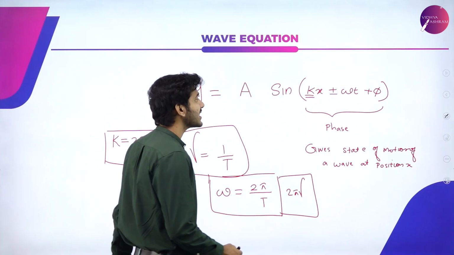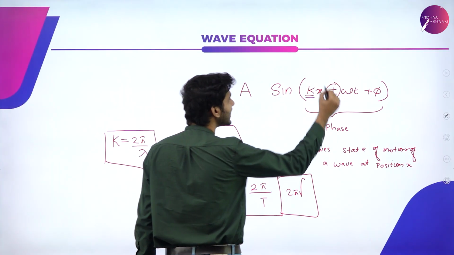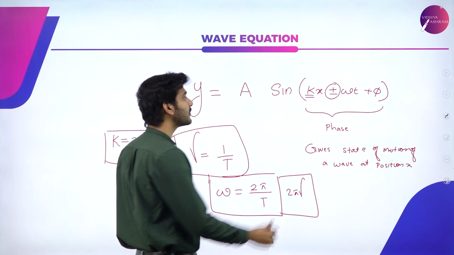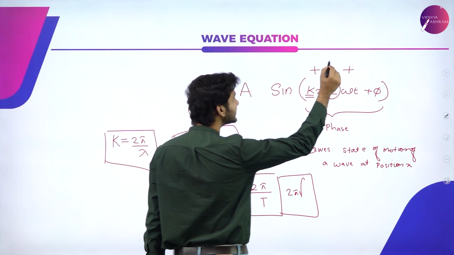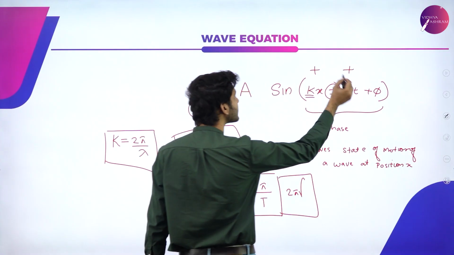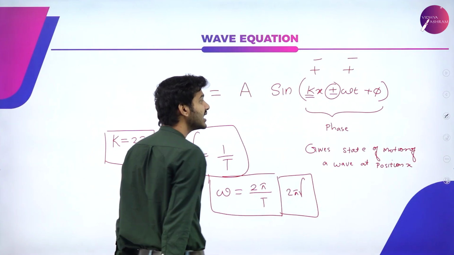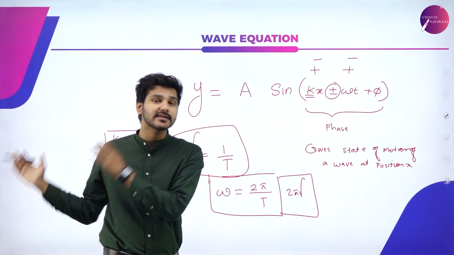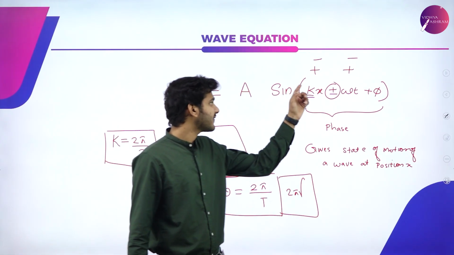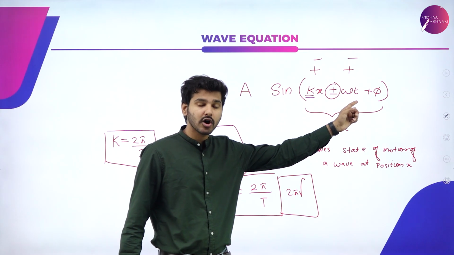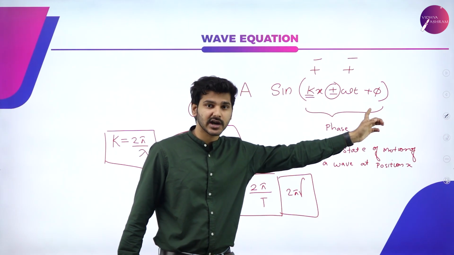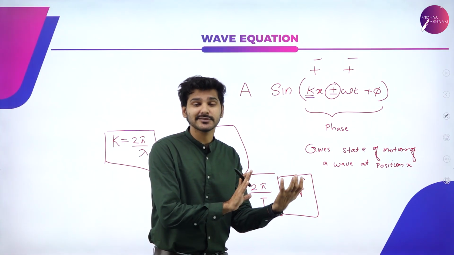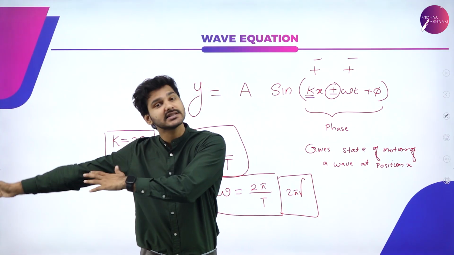And again, why is there a plus or minus sign here? There is a plus or minus symbol there because if both of these quantities are positive in nature, or if both of these quantities are negative in nature, then we say that the wave is traveling in the negative direction. That is, if kx plus omega t or minus kx minus omega t, if that happens, then we say that, okay, the net displacement of that particular wave is in the negative direction.